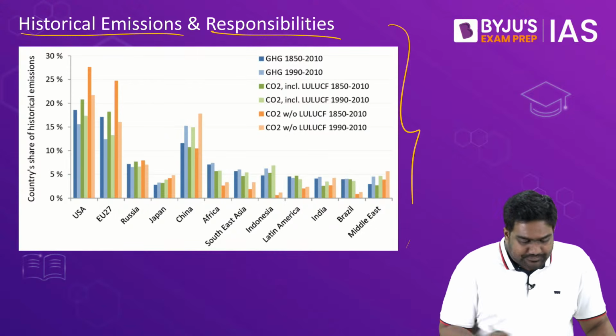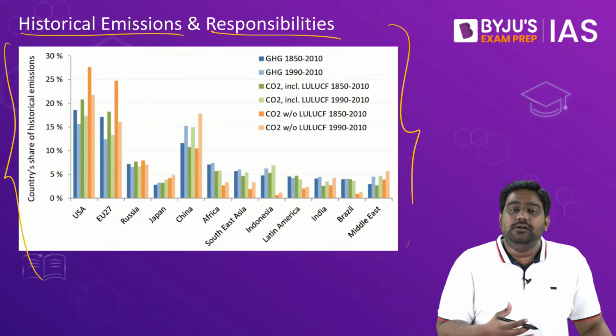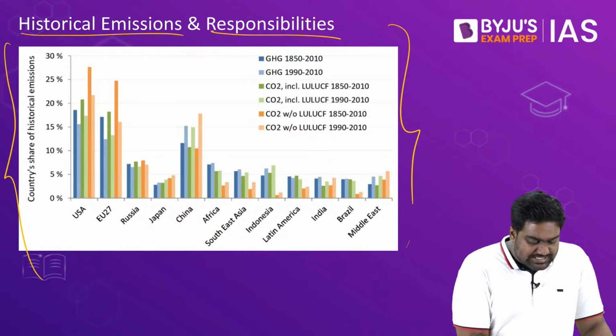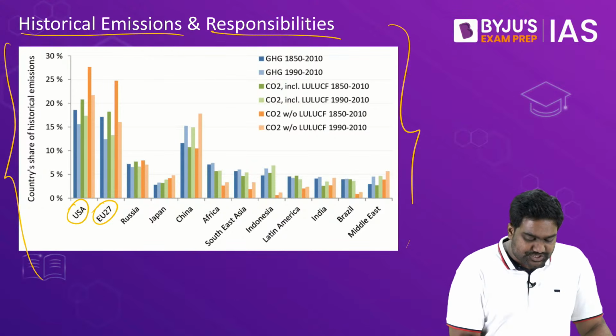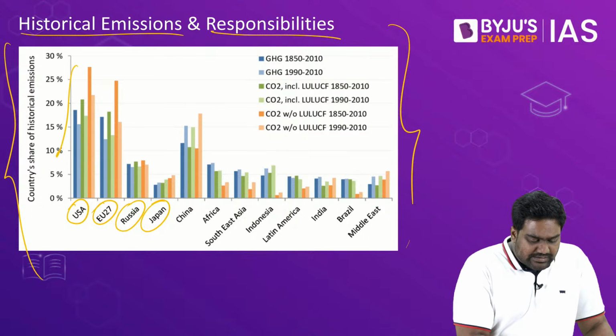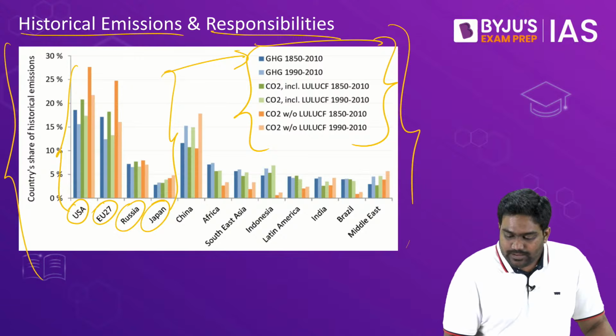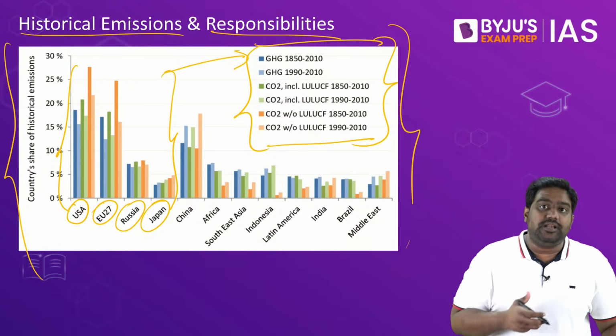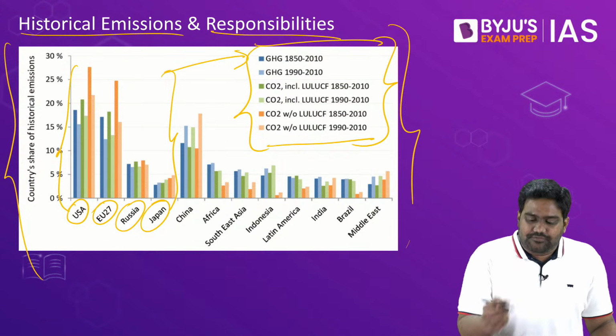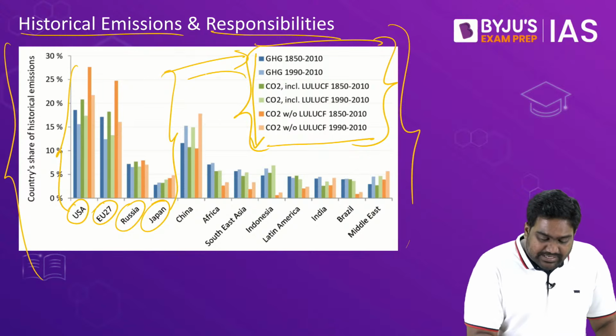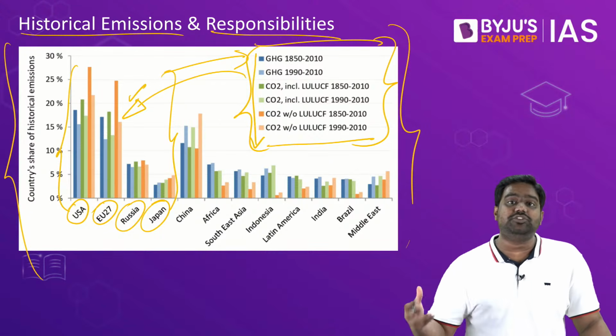Now, if you look at this graph, you can clearly see that developed nations, industrialized nations like the US, European countries, Russia, Japan, they are responsible for historical emissions since the 1800s. That is, since the days of the Industrial Revolution. So in the last 150 odd years, these were the countries which reaped the benefits of burning fossil fuel.